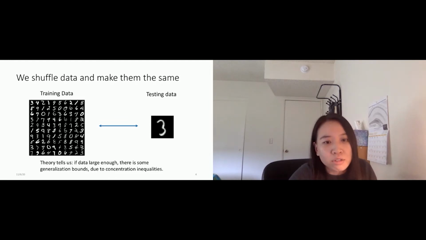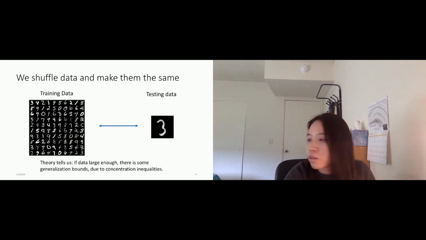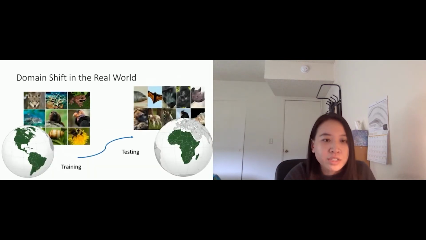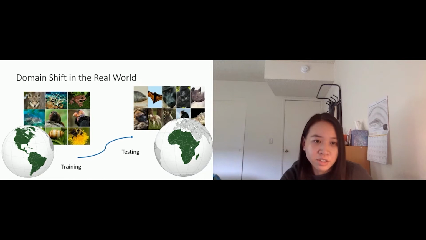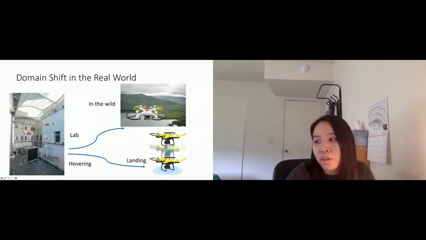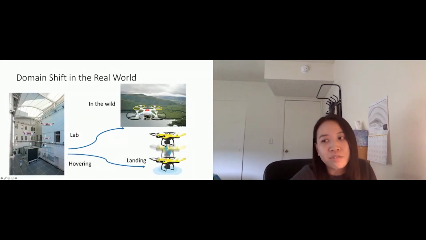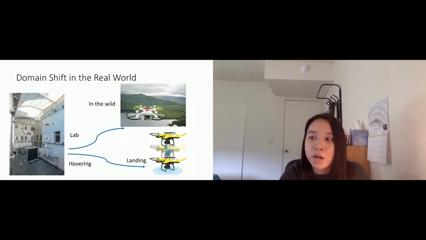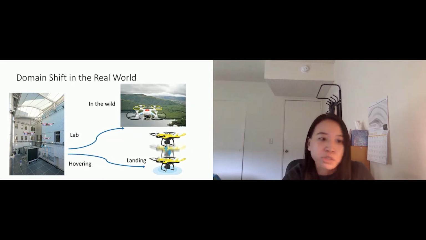However, this is just not how the real world works. For example, if you want to do species detection in Africa, usually the data is limited there. So you only have data maybe labeled from America, and then there's this domain shift. Also in the control cases, you may have models trained in a clean lab where there's no rain, no wind, no snow, no disturbances.